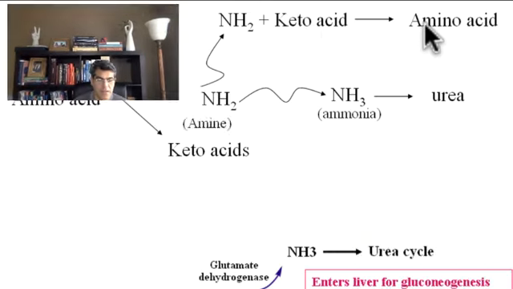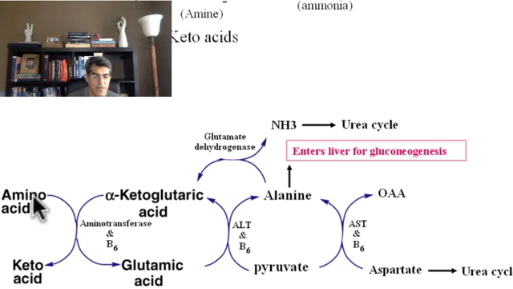For instance, let's take a look at this story. If I burn an amino acid, any amino acid, and give this NH2 to alpha-ketoglutaric acid, which is a member of the Krebs cycle, then I'm going to create a new amino acid. It's called glutamic acid. What if I burn an amino acid and give that NH2 to pyruvate? Then I'm going to create alanine as an amino acid. What if I give that NH2 to oxaloacetic acid? Then I'm going to create aspartate as an amino acid.